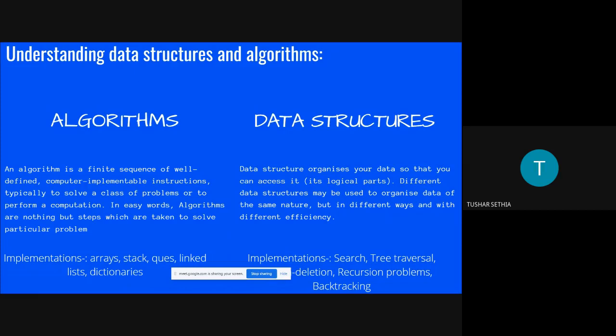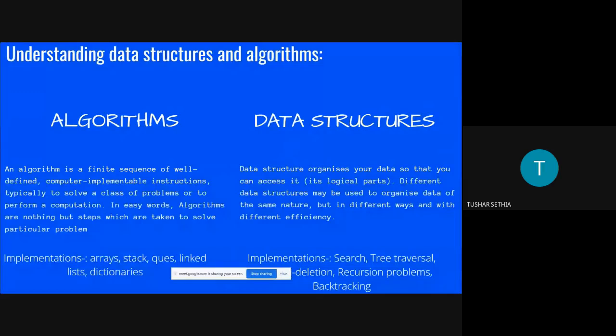Some implementations of algorithms are array, stack, queue, linked list, and dictionary. Sir, actually, there is some mistake in the PPT. The backtracking part will come into the algorithm part. Yes, that is what I was saying.